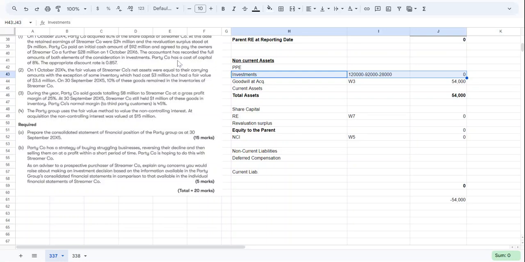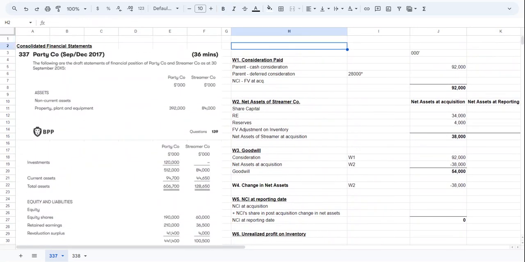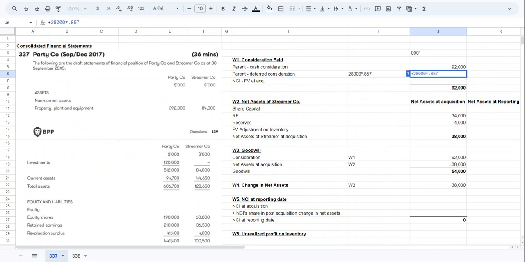P company has a cost of capital of 8%. So this 8% rate we can use for unwinding of deferred consideration. We will see that. But let's remember this 8% also. The appropriate discount rate is 0.857. So the discount rate we will use for this deferred consideration is 0.857. So the deferred consideration will be calculated with this discount rate. So it will become 23,996, which is the present value of the deferred consideration.